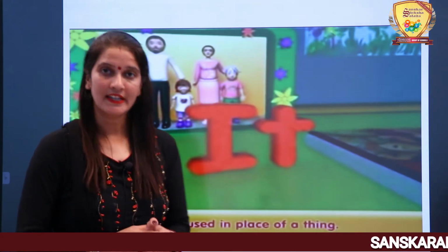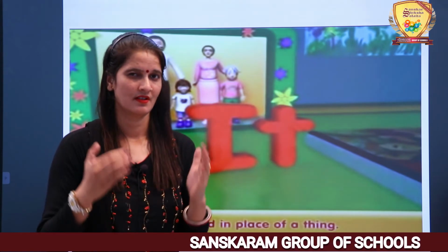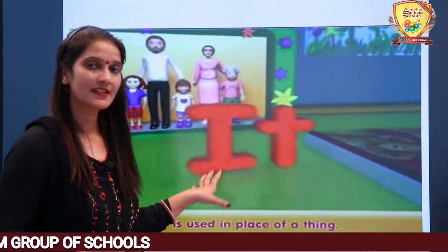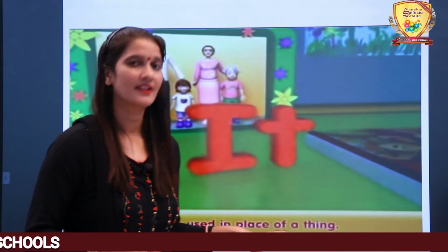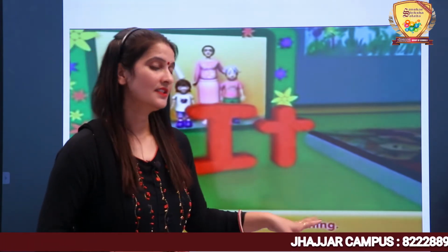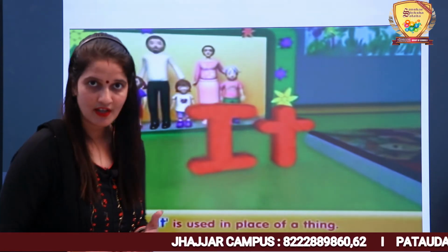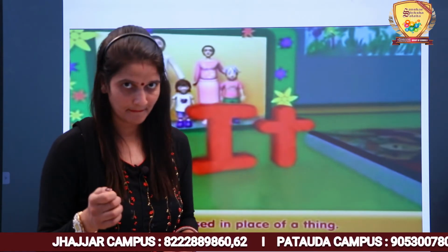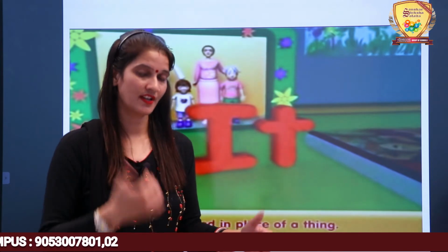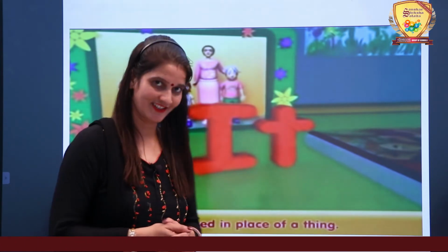Next one is it. Whenever we have to talk about animals, things, objects, days or season, we can use the word it. It is very hot today. It is Sunday today. It is used in place of a thing, or whenever we are talking about anything. It is my pencil. It is my pet dog. About an animal we are talking about, then we can use the word it.